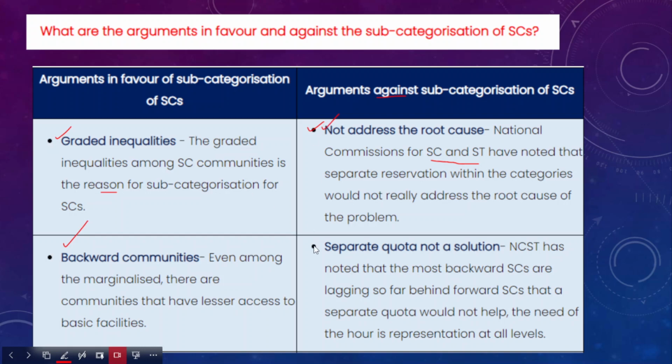After that, it has also suggested that the separate quota will not be a solution. The National Commission for Scheduled Castes and Scheduled Tribes has noted that the most backward within the SCs are lagging so far behind forward SCs that a separate quota would not help. The need of the hour is representation at all levels. Not just by giving reservation benefits, a separate quota will not address the problem. There is a need for representation at all levels for those who are backward within the scheduled caste group.